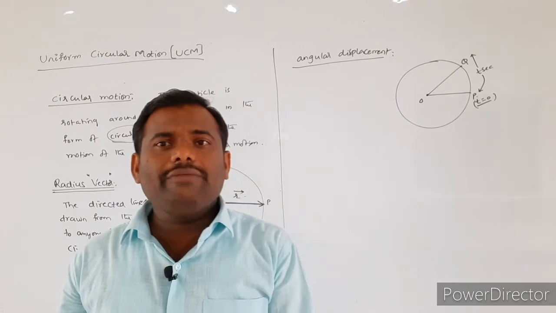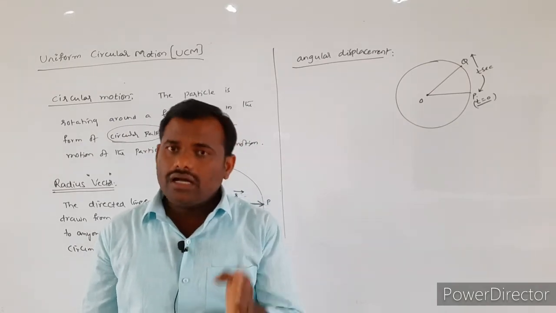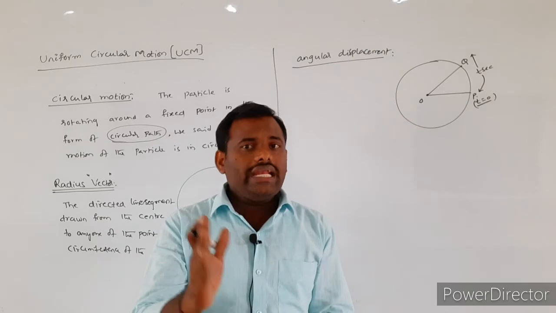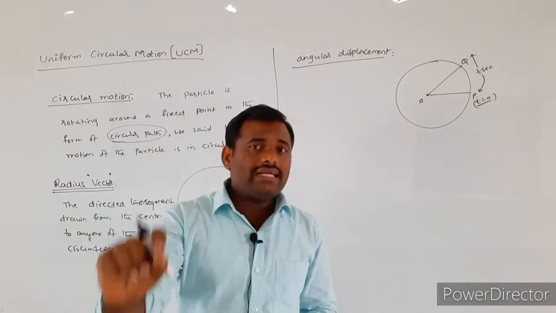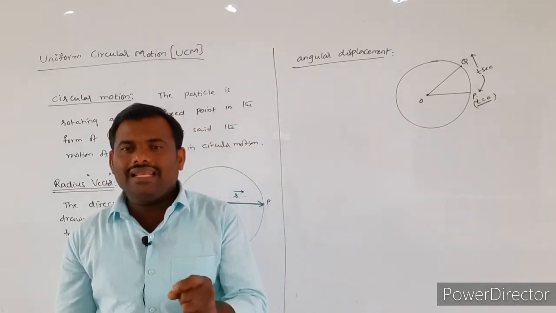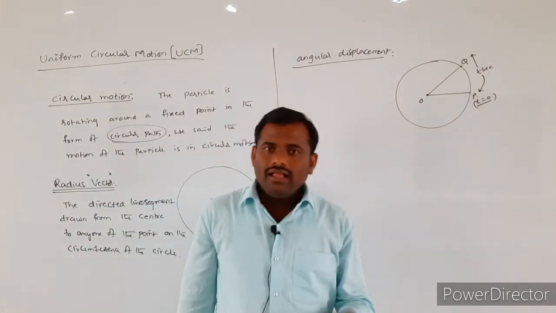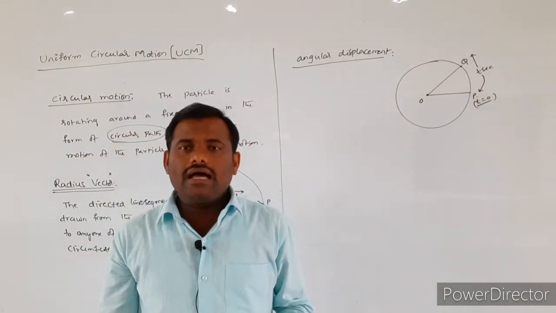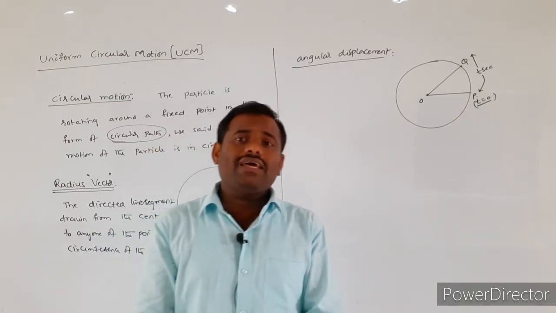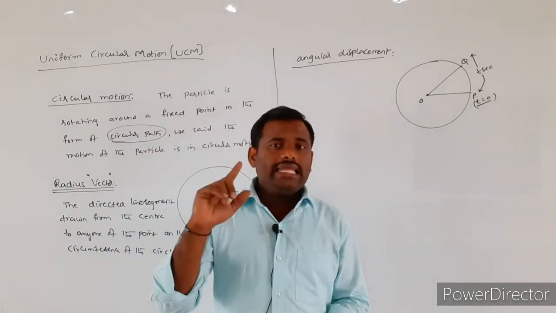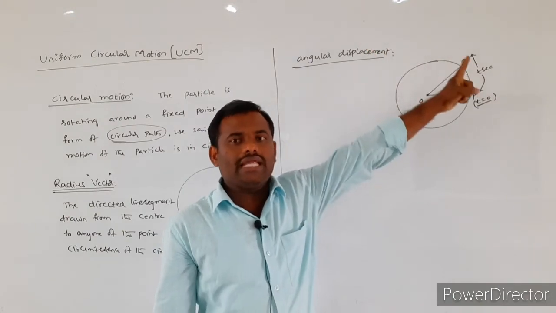The angle described by the radius vector, or the angle through which the radius vector is rotated in a given time interval, is nothing but angular displacement.